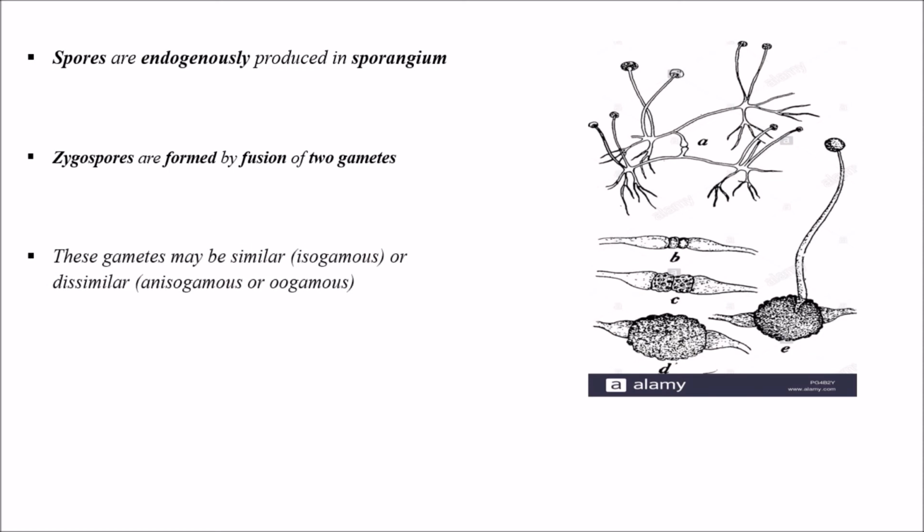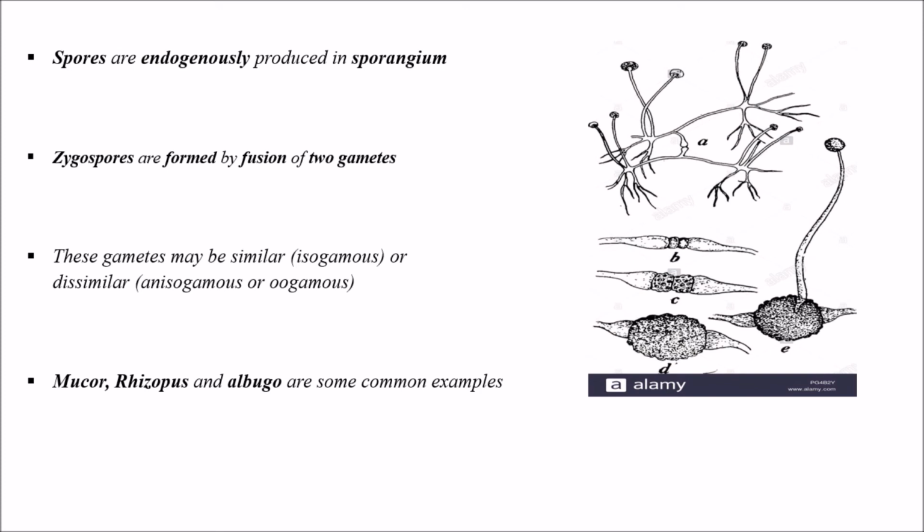These gametes may be similar or dissimilar. So the gametes which are similar are called as isogamous and which are dissimilar are called as anisogamous or oogamous. Mucor, Rhizopus and Albugo are some common examples.